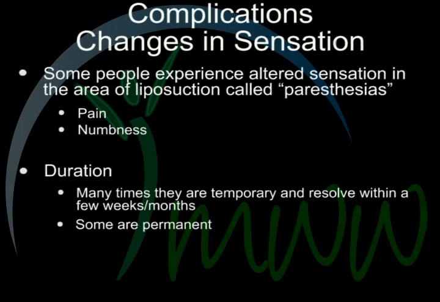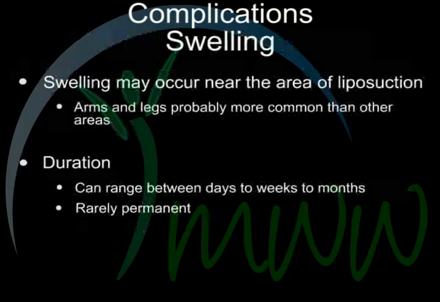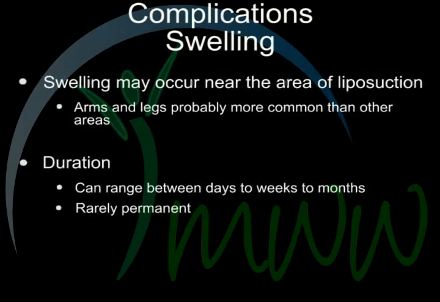Changes in sensation. Some people experience altered sensation in the area of liposuction called paresthesias, pain, or numbness. The duration. Many times they are temporary and resolve within a few weeks or months. Some are permanent. Swelling. Swelling may occur near the area of liposuction. Arms and legs probably more common than other areas. Duration. Can range between days to weeks to months. Rarely permanent.